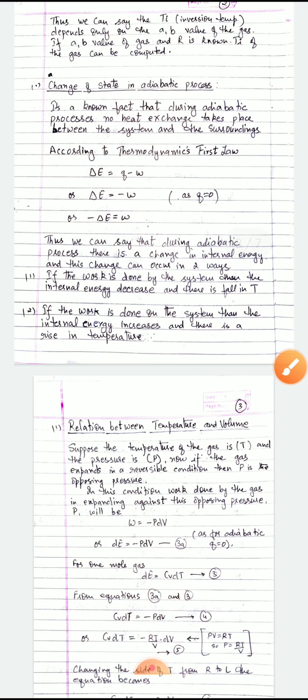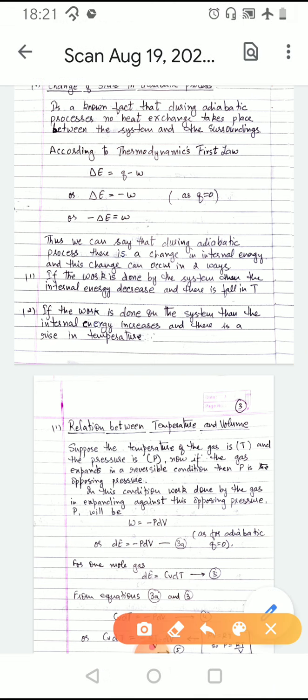It is a known fact that during an adiabatic process, no heat exchange takes place between the system and the surroundings. According to the first law of thermodynamics, delta E is equal to Q minus W, which in this case becomes delta E is equal to minus W as Q is equal to 0, or we can write this equation as minus delta E is equal to W.